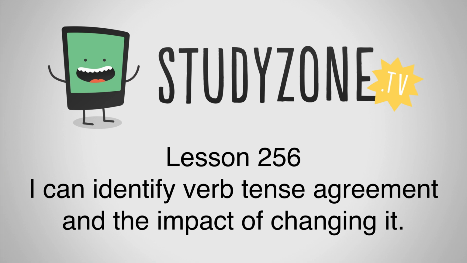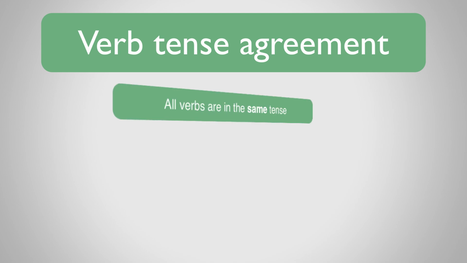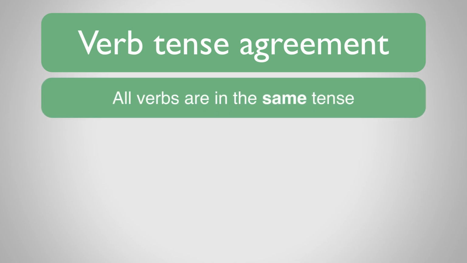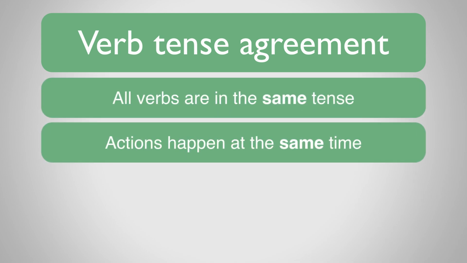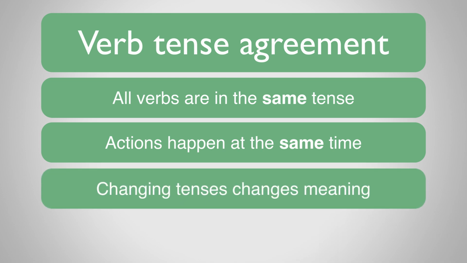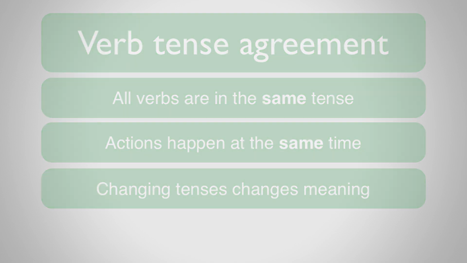We already know that verb tense agreement means that all the verbs in a sentence are in the same tense. This means the actions happen at the same time. Let's now look at how changing the tense of one verb in a sentence can affect the meaning of the sentence. We'll start with a sentence that has verb tense agreement.